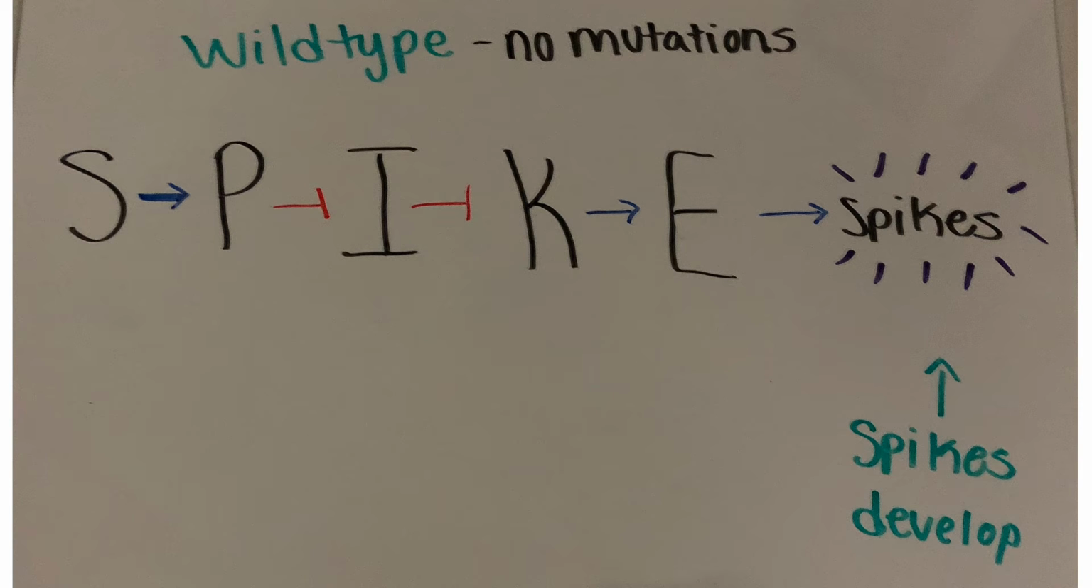First is the wild-type dragon, meaning no mutations have occurred. This is the pathway. So S promotes P, which then blocks I. Now since I is blocked, it will not block K, so K can promote E, which leads to the development of spikes on the dragon's skin.